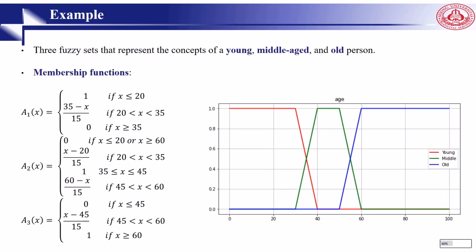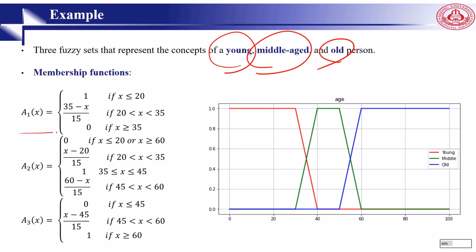So let's go back to our membership function. Here is one example to better understand the concept of membership function. This is type 1. So we want to have 3 fuzzy variables: young, middle age, and old. So using this membership function, we can understand based on our age what people call us. We are young, middle age, or old.